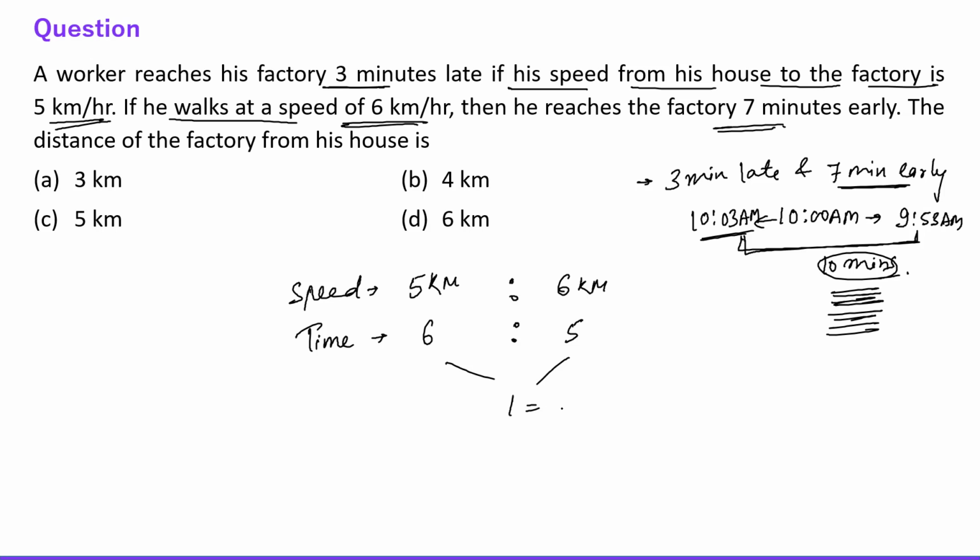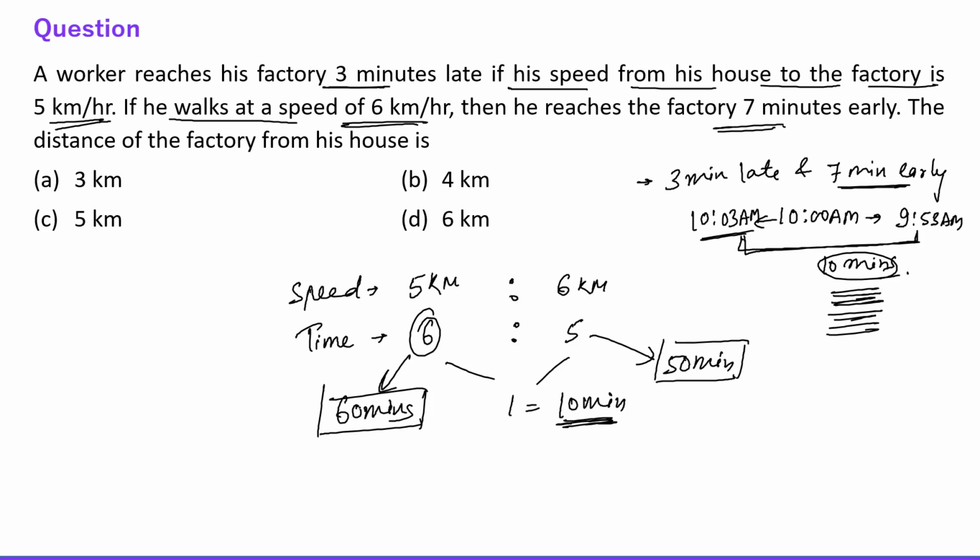The difference between them is 1 unit, and 1 unit is equal to 10 minutes. It is given over here, right? So 1 unit is equal to 10 minutes, then 6 units is equal to what? 6 into 10, which is 60 minutes, right? And 5 units is equal to 50 minutes, right everyone? 60 minutes is 1 hour, right? So when he is traveling with a speed of 5 km per hour, he is reaching his office in 60 minutes, in 1 hour.